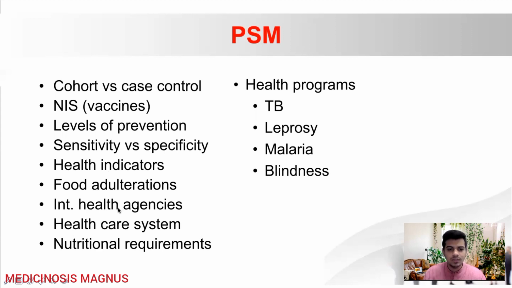Also learn about the international health agencies, the WHO, UNICEF, where the headquarters is located, okay, all those things. Then the healthcare system in India, the ASHA worker, primary health center, secondary health center, all those things. Then nutritional requirements, how many calories are required, how much protein is there in egg, all those kind of questions. Then the important health programs expected to be asked in this year's exam are the TB program, leprosy program, malaria program, and the blindness program.